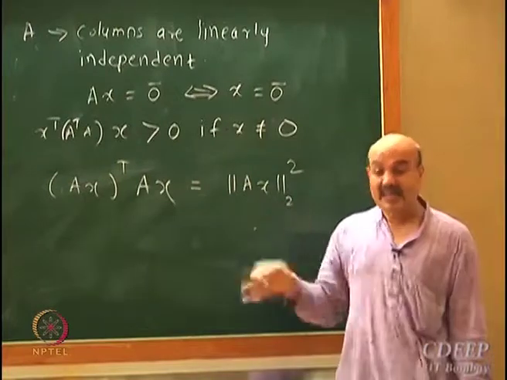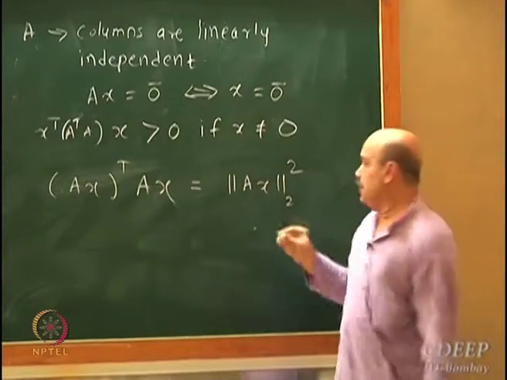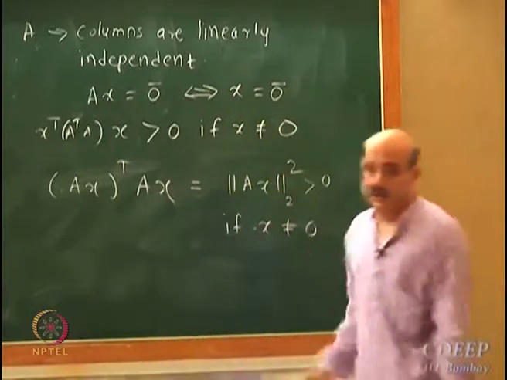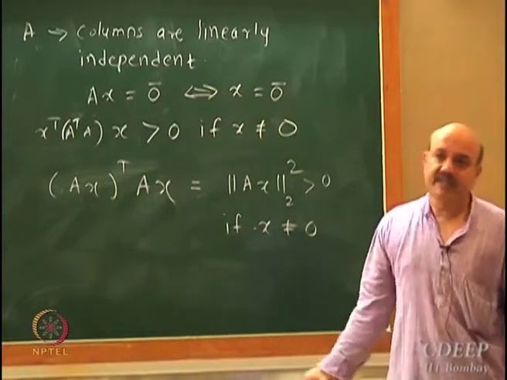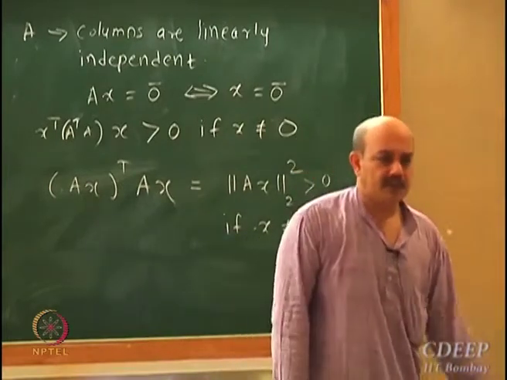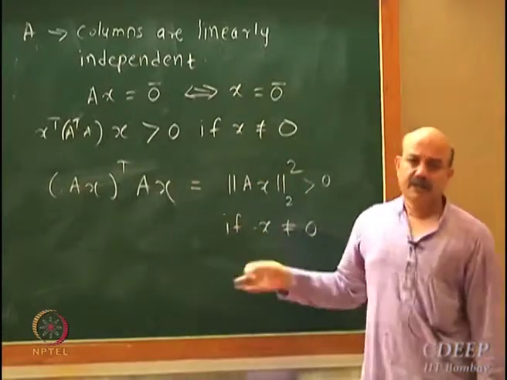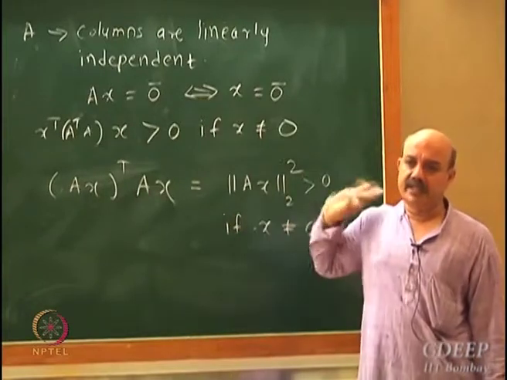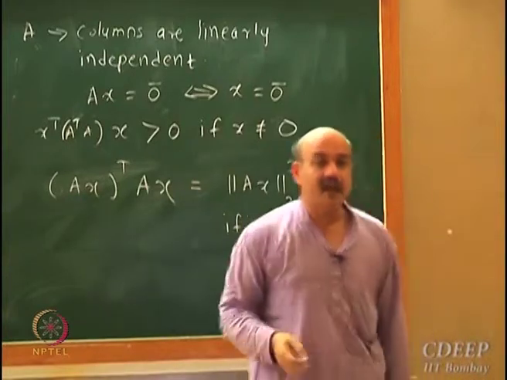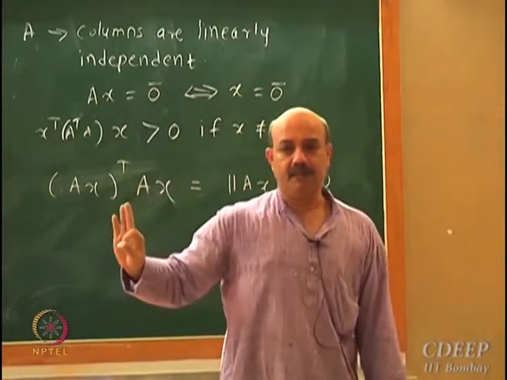So A transpose A is a symmetric positive definite matrix. I am showing here that for any x, you will always get a positive number if x is not equal to 0. So this satisfies the definition of positive definiteness. There are algebraic conditions like eigenvalues should be positive and all that, let's not worry about it right now, we'll visit that a little later. But here, using the basic definition of positive definiteness, I am showing that A transpose A is always positive. Which means not only have I reached a stationary point, I have reached the minimum. It's a linear model, there is only one minimum, and I have reached it.